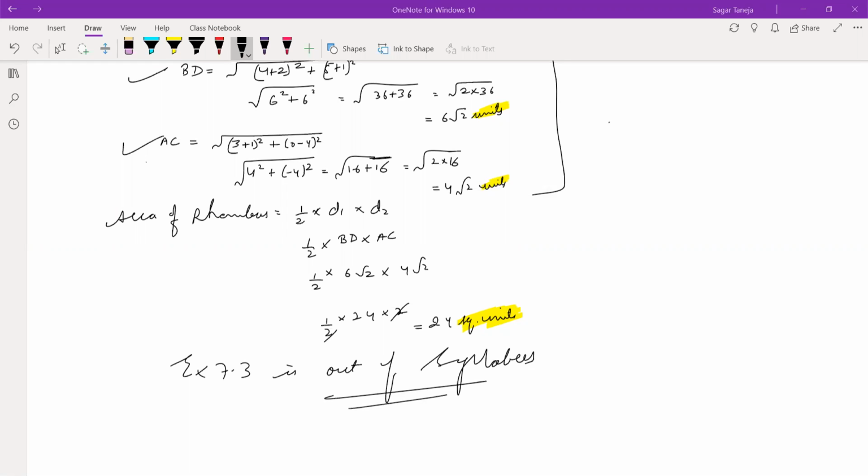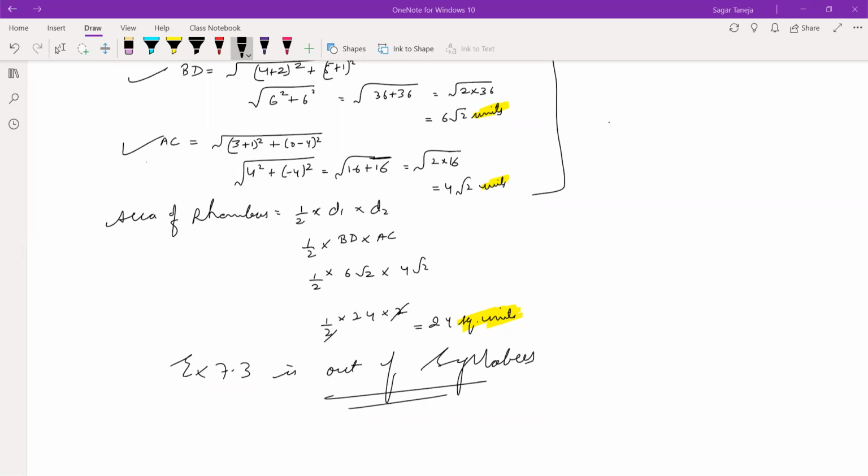Sir, is the whole exercise 7.3 cut, or do we have to do question number 4, because only area of triangle is cut from the syllabus? Which question number 4 are you talking about? Question number 4. In this also, beta, we have to use the area of triangle formula only. So this full exercise is cut. 7.3 full exercise is cut from the syllabus, Sanya.